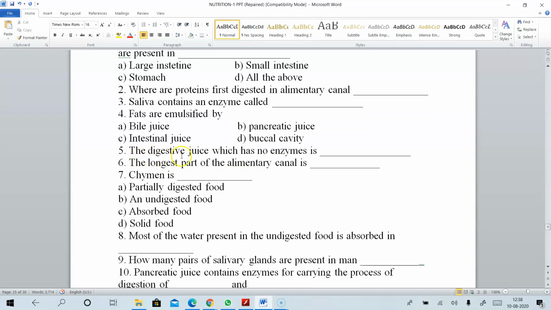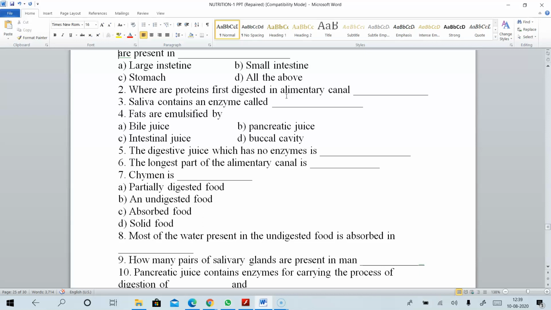Next, the digestive juice which has no enzymes. I already told you to note it, it is an important point. The digestive juice which has no enzymes. Write down. Which juice doesn't contain the enzymes? Either bile juice or pancreatic juice. Write down the answer there.